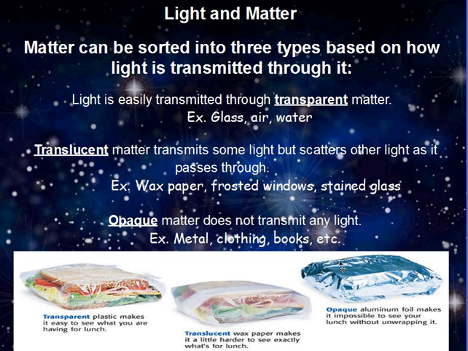Opaque matter does not transmit any light at all. In other words, you can't see through it, such as metal, clothing, books, and this aluminum foil. Now, you can't see what's inside here, so for all I know, you could have an apple. You could have something other than a sandwich, because I can't see what's in it. I don't know what you have in there. It's hiding.